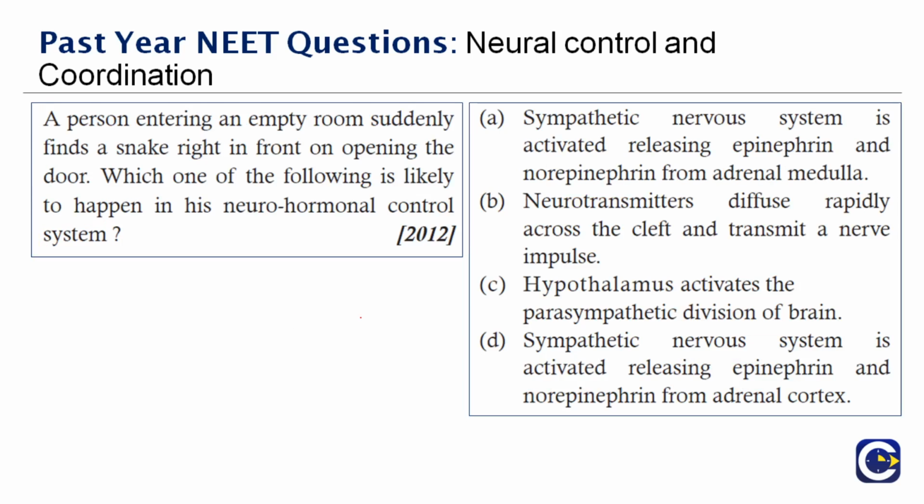Okay, next question here. Read this question here. A person entering an empty room suddenly finds a snake right in front on opening the door. Which one of the following is likely to happen in his neurohormonal control system? So this we've already discussed. We talked about adrenaline, which is your fight and flight hormone. It is also called the shock hormone.